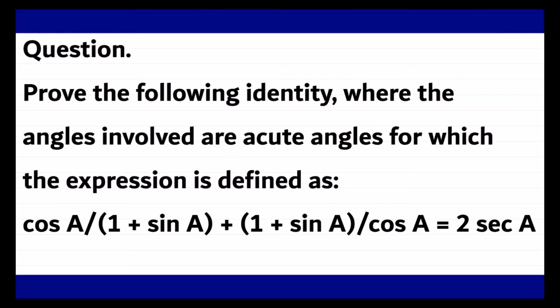So the given equation is cos A upon 1 plus sin A plus 1 plus sin A upon cos A, and that is equal to 2 into sec A. This is what is being given.